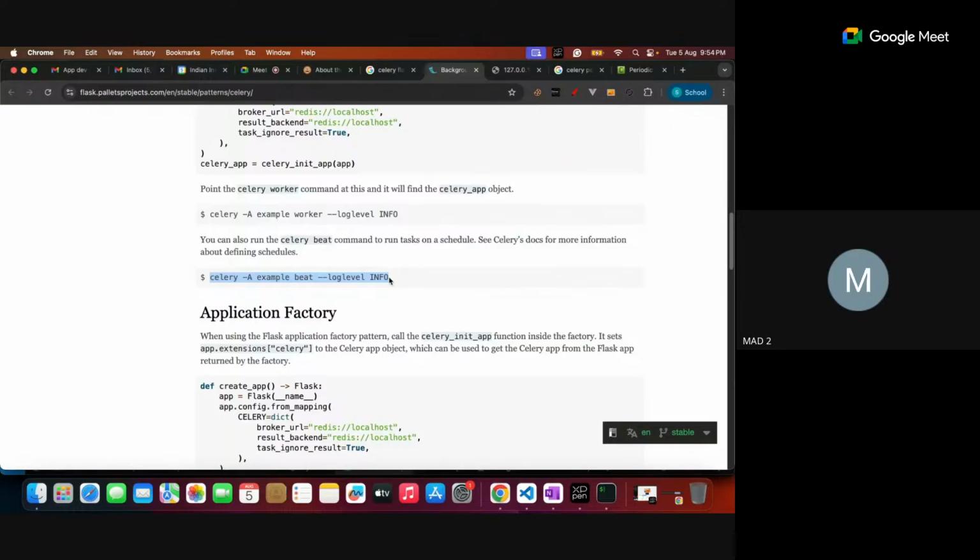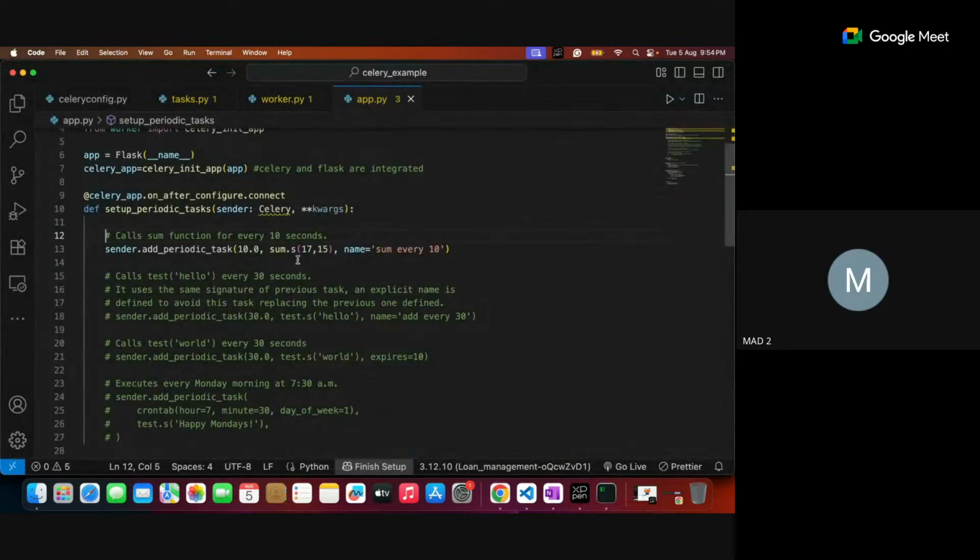You need to invoke it. You can run the celery beat command to run the scheduled tasks. Explicitly, you need not call it. Immediately, every 10 seconds, this sum function is called, without calling it through Python or through the Flask route. This function is automatically called.